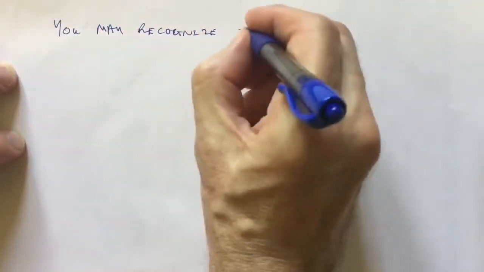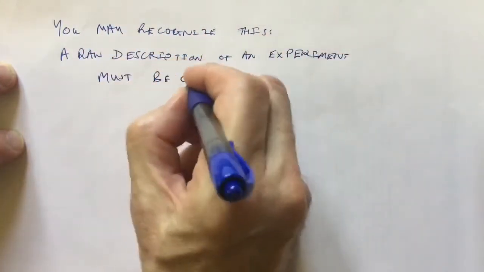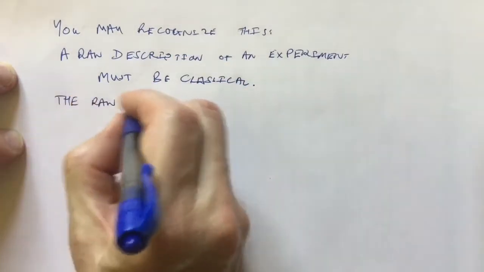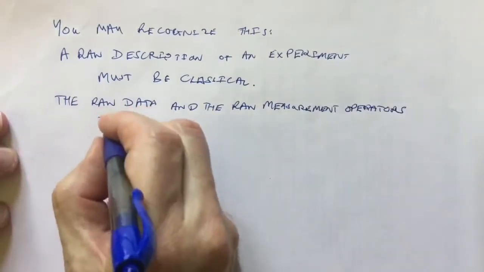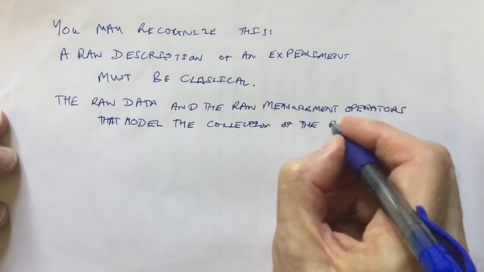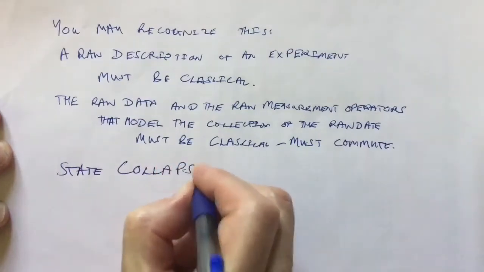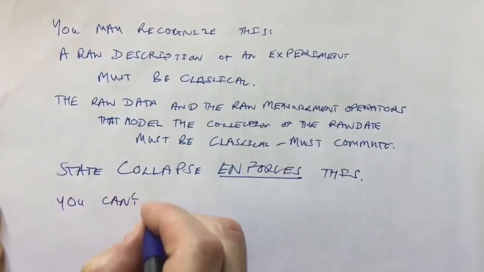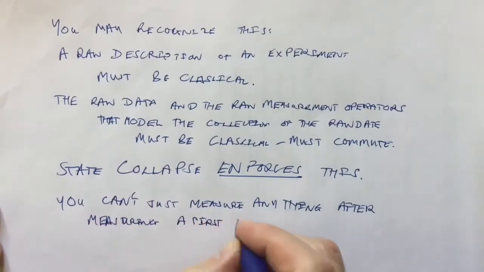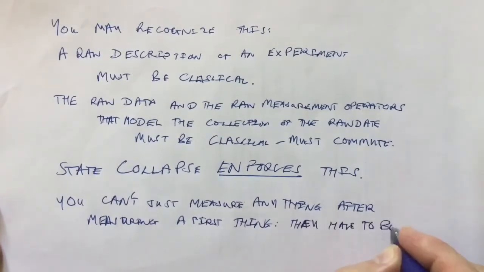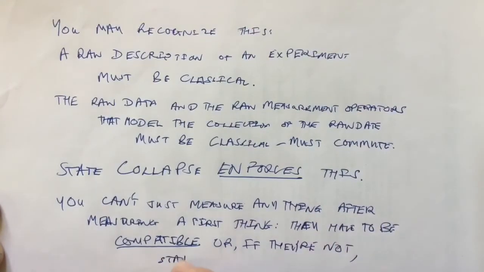You may recognize this. A raw description of an experiment must be classical. That's an essential part of the Copenhagen interpretation. Not only the raw data is classical, the way we model how we collect the raw data is also classical. In this solution of the measurement problem, state collapse enforces this. Another way to think of state collapse is that you can't just measure anything after measuring a first thing. This is a mathematical statement of Bohr's often repeated insistence that measurements affect what other measurements are possible.